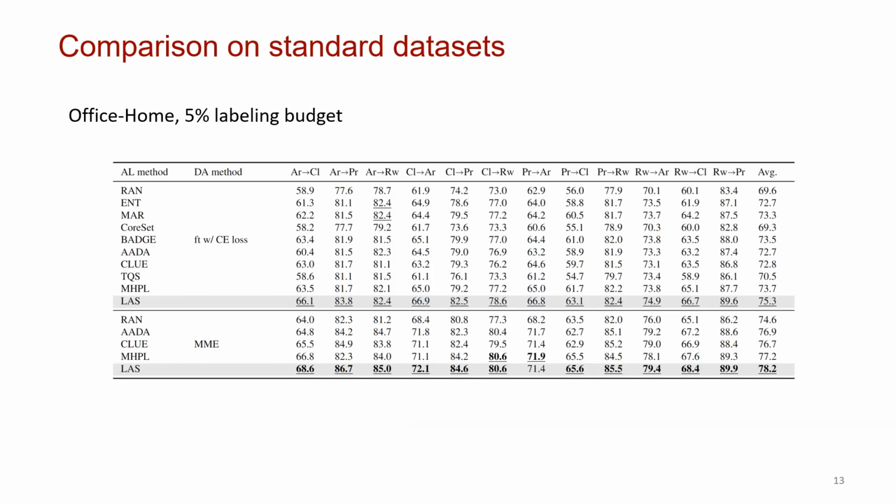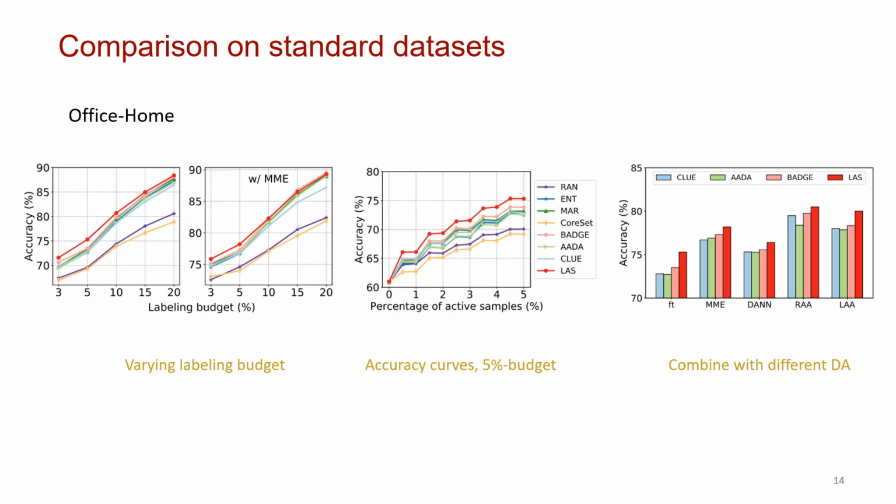Here we show the results with a 5% labeling budget. We can see that LAS achieves higher accuracies than other active selection criteria. We made some analysis by varying the labeling budget and combining with different domain adaptation methods. In all situations, our LAS criterion obtains the highest accuracies.